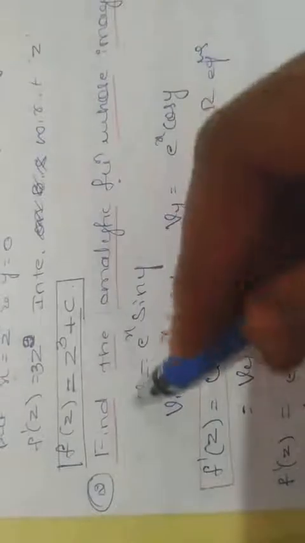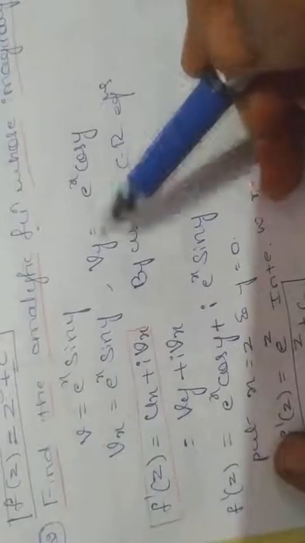Next, second question: find the analytic function whose imaginary part is e to the power of x sin y. So e to the power of x sin y is v. Find v_x and v_y: v with respect to x, v with respect to y, derivative of sin y is cos y. Now f dash of z is equal to u_x plus i v_x. We don't have u_x, but u_x is equal to v_y. Substitute v_y, so v_y plus i into v_x.